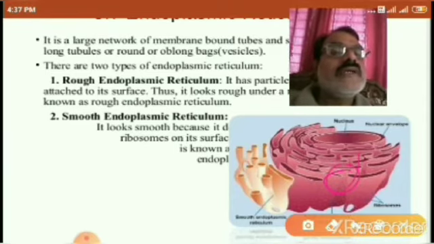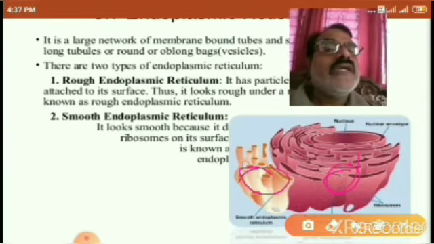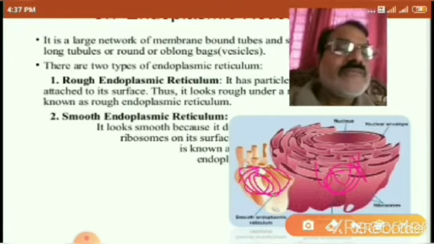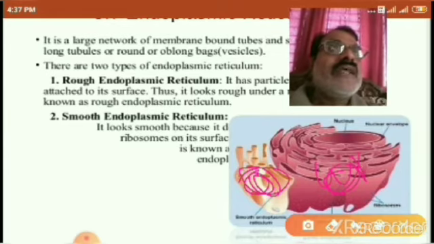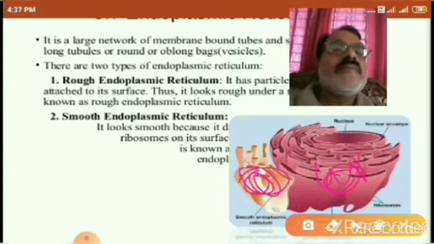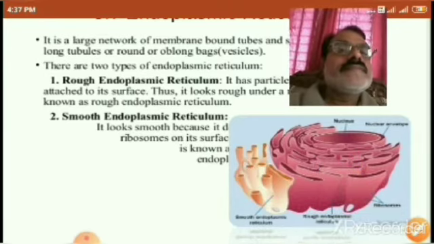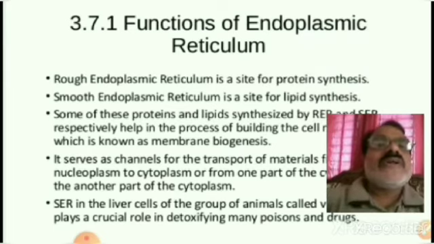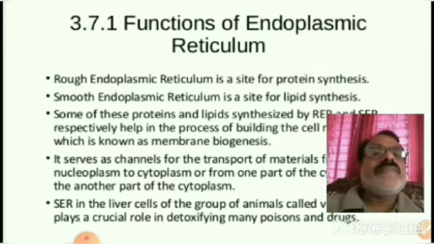So see here, this is the rough endoplasmic reticulum, this is the smooth endoplasmic reticulum. Here the ribosomes are present, here no. It extends from the nuclear envelope to the cell plasma membrane. Now the functions of endoplasmic reticulum.